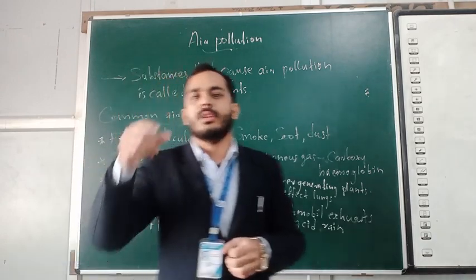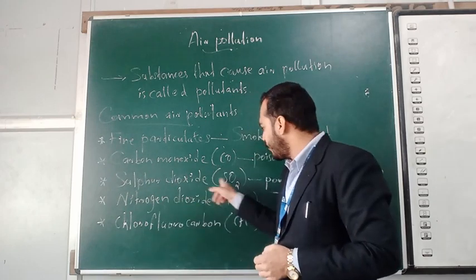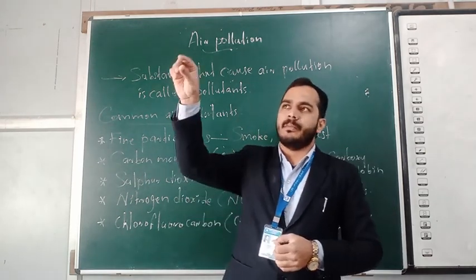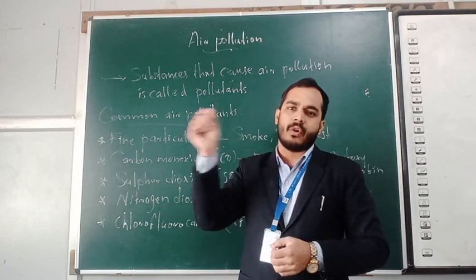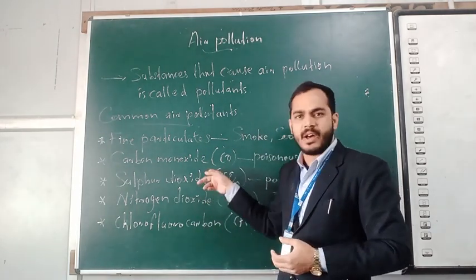The NO2 reacts with atmospheric oxygen to form nitric acid, and the SO2 released into the atmosphere reacts with oxygen to form sulfuric acid. These two are the main reasons for acid rain.